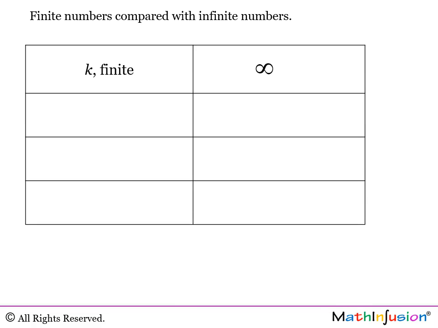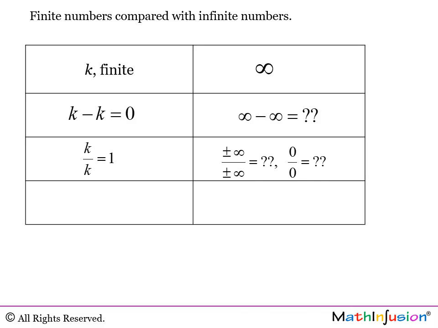K minus K is 0. But infinity minus infinity, it can be anything. K over K is 1, but I just gave you an example in which you saw that infinity over infinity can be anything. In general, plus minus infinity over plus minus infinity or 0 over 0 can be anything.